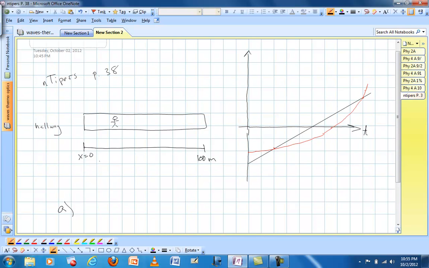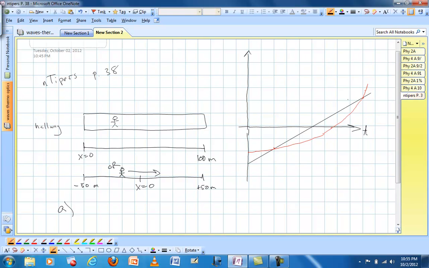So it looks like they chose something more like this for the position of their origin. Maybe the center of the hallway. And out here at this end we'd be at plus 50 meters, and down here would be at minus 50 meters. So if a person started over here on the negative side of the origin and was walking to the right, they would start out with negative x values, and as time went on, eventually they'd cross through 0 and end up at positive x values.